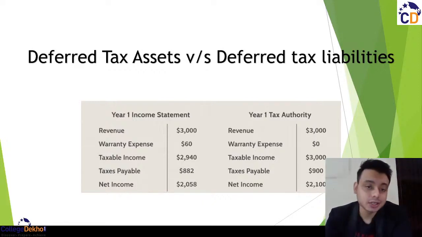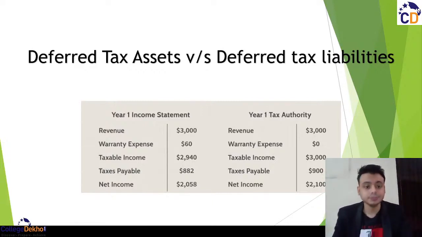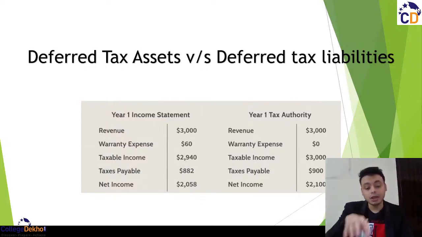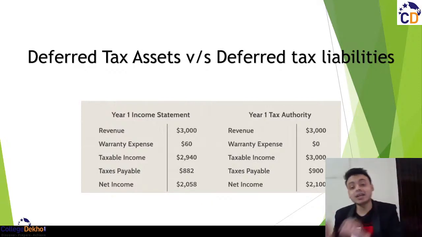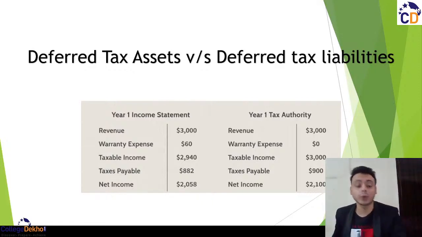So what happens when the income is accounted for? You basically have two books of accounting. One is maintained by your company. For example, if I have my own company, company A, I'll have my own financial statements. And the same financial statements would be kept by the tax authorities as well. That is, there would be a particular way in which I would be preparing or assessing my financial statements, and the tax authorities, for the purpose of calculating the tax, would do it in some other way.